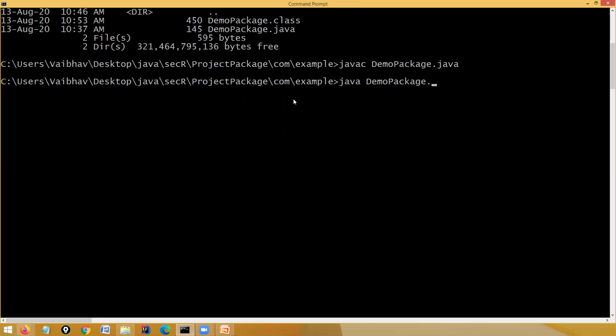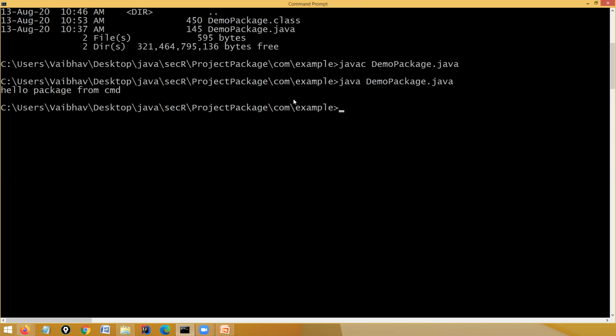Dot java, sir. What happens here is that it's looking for this particular class over here, and when we look for the class file, it will look for the complete path name of that file. That's why it's not executing with the class file.